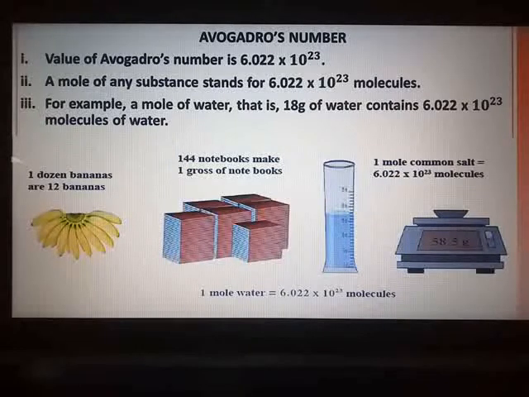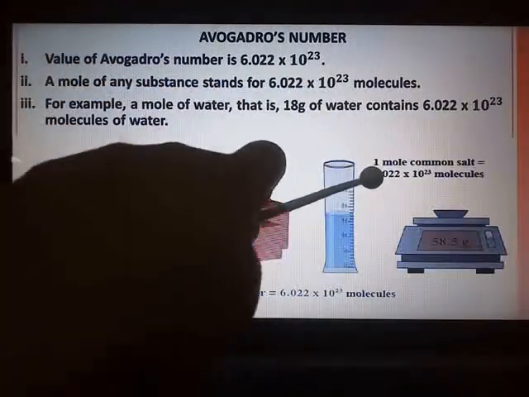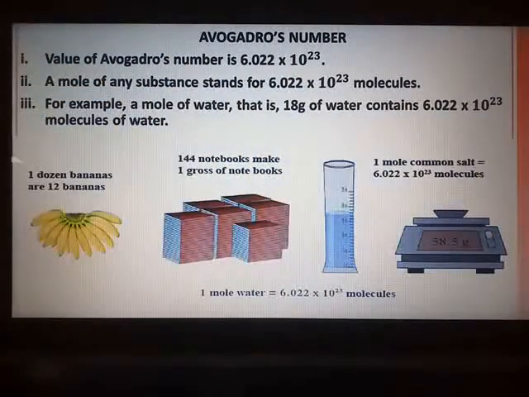Similarly, 1 mole of common salt means how much? 6.022 multiplied by 10 raised to 23 molecules. So 1 mole of any substance stands for 6.022 multiplied by 10 raised to 23 molecules.